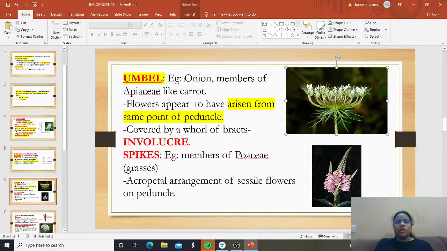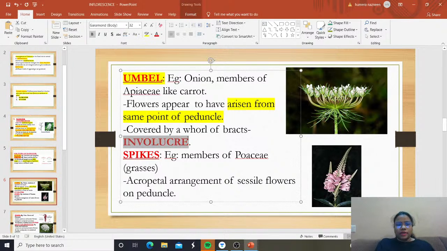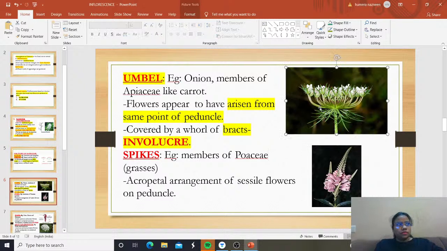Clear, umbel? The example of umbel is onion and members of apiaceae like carrot. What is happening in umbels? Flowers appear to have arisen from the same point of the peduncle and they are covered by a whorl of bracts called the involucre. You can see here in this diagram, these are the bracts. Clear? Yes. Umbel is clear.